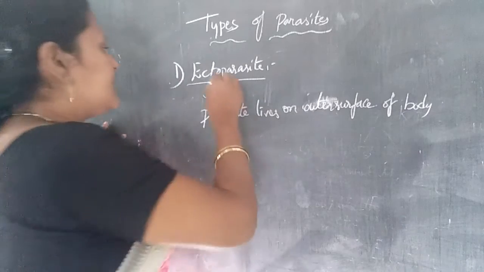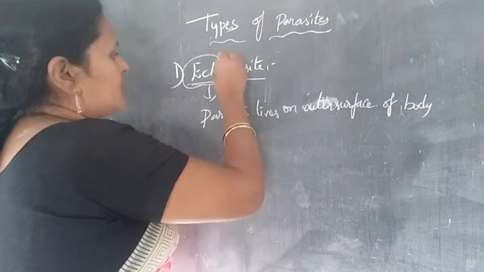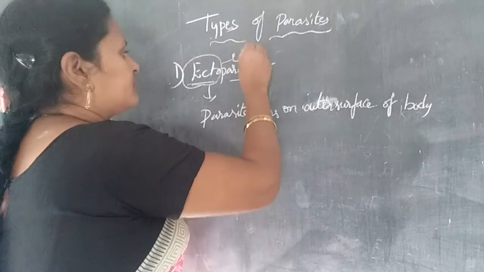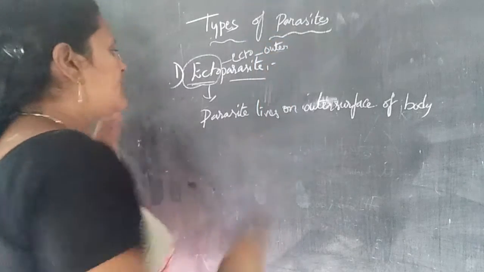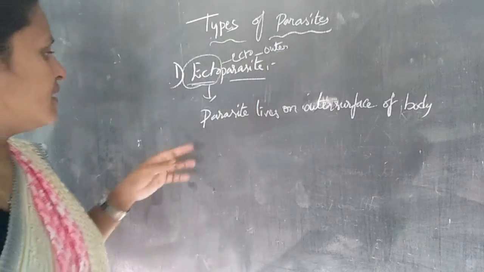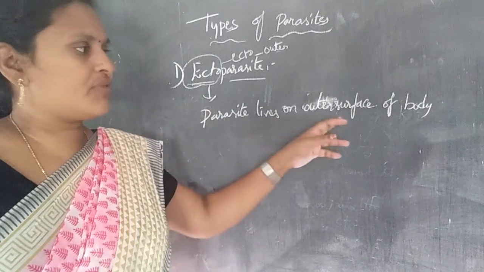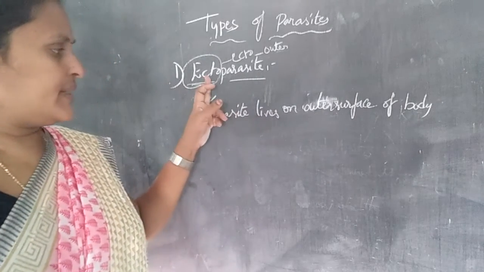Ecto means outer, like ectoderm, the outer layer. The parasite that lives on the outer surface of the body is the ectoparasite.